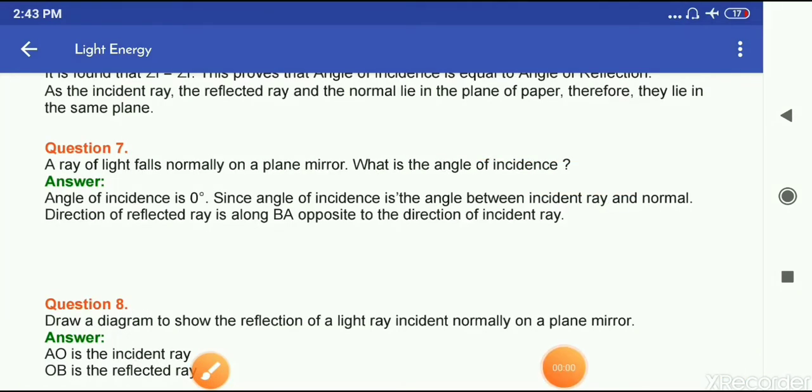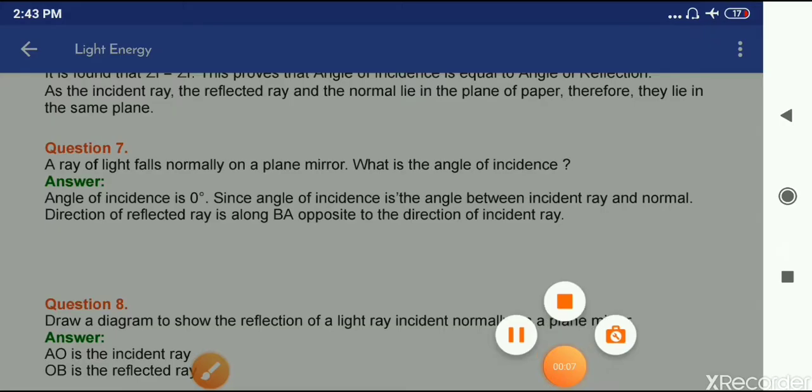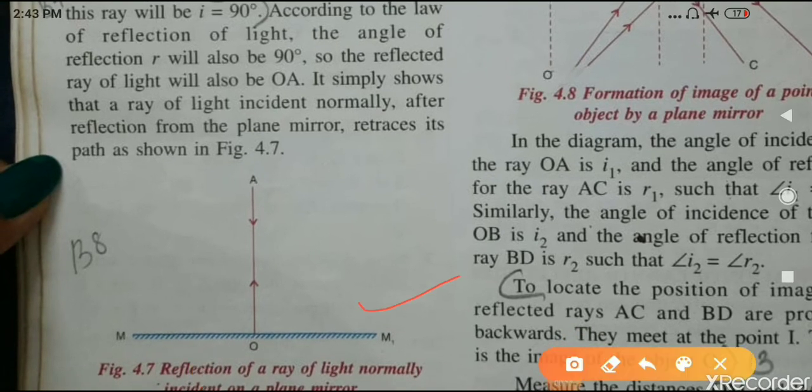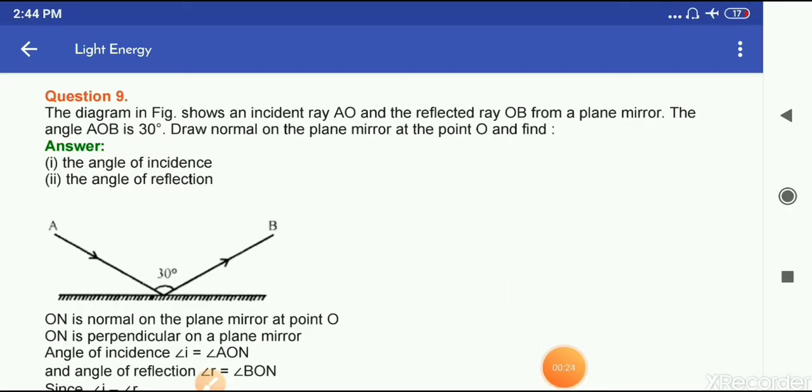Okay. Question number 8. Draw a diagram to show the reflection of a light ray incident normally on a plane mirror. You have to make this diagram. Okay, you have to make this diagram of the incident ray, which is a ray of light that is incident normally on a plane mirror. So, in this case, the reflected ray is the same. Okay, now next question.